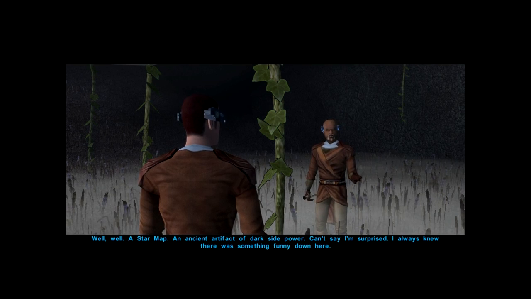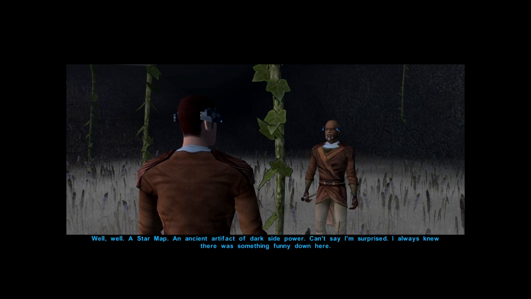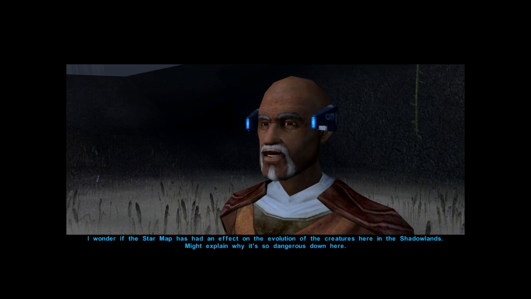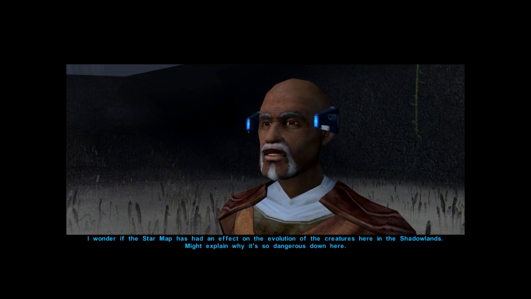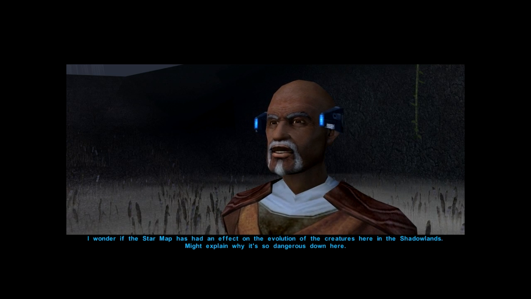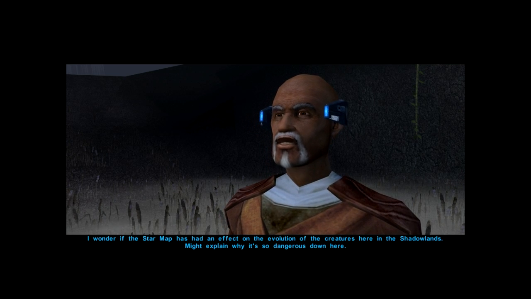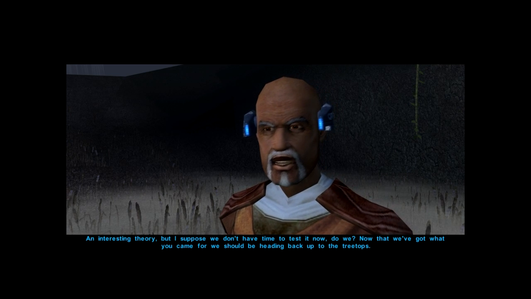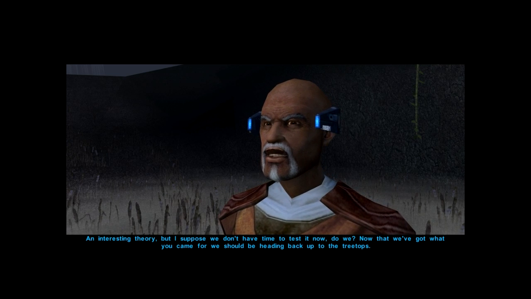Well, well, a star map. An ancient artifact of dark side power. Can't say I'm surprised. I always knew there was something funny down here. I wonder if the star map has had an effect on the evolution of the creatures here in the Shadowlands. Might explain why it's so dangerous down here. An interesting theory. I suppose we don't have time to test it now, do we?